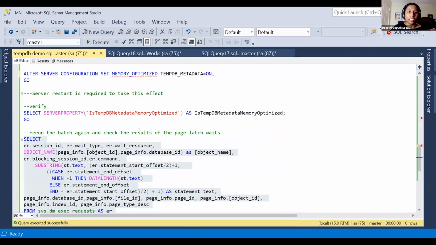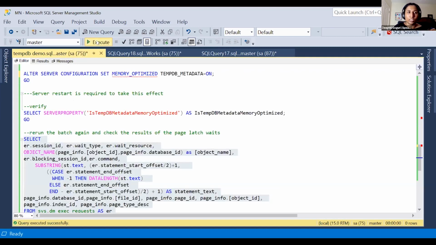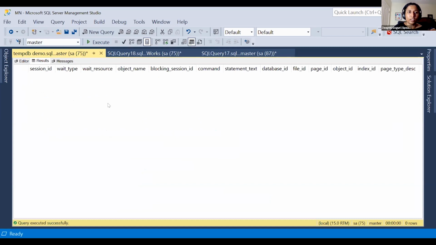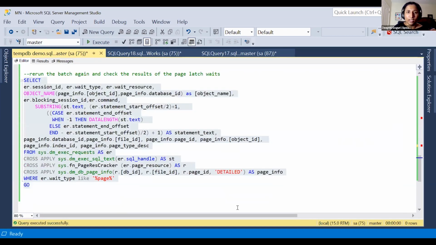So that is a new feature that got released in SQL Server 2019. If you want to remove metadata contention completely, I suggest you migrate to SQL Server 2019. So that's all my demo for today. Let me go ahead and share back my slides.